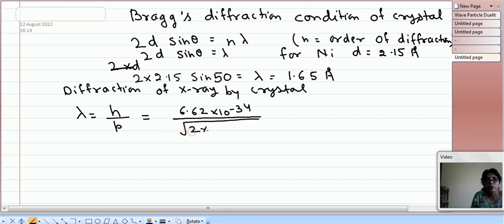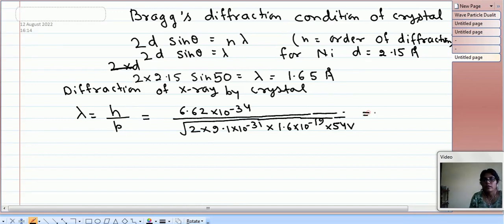So it is 2 into m, which is 9.1 into 10 to the power minus 31, the mass of electron, and E is Q into V. Q is 1.6 into 10 to the power minus 19, the charge on the electron, and V is 54 volt. If we calculate this, lambda is 1.66 angstrom.